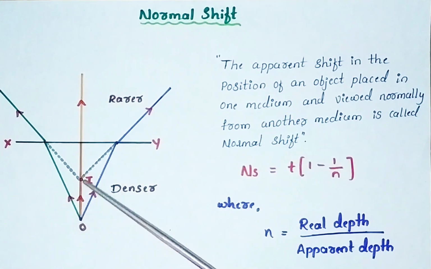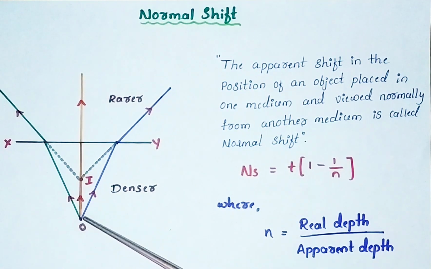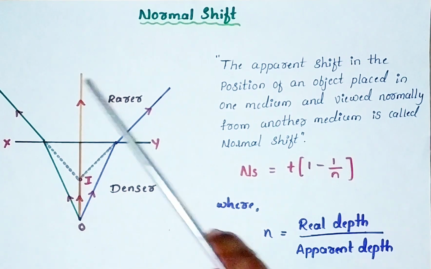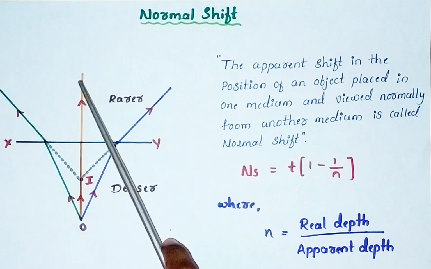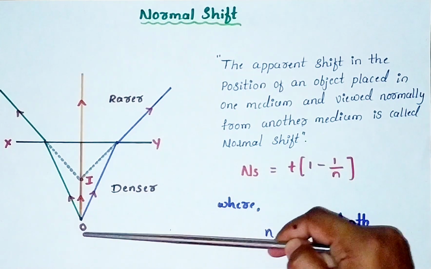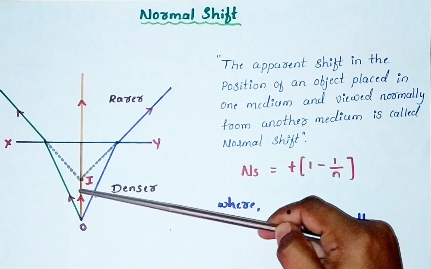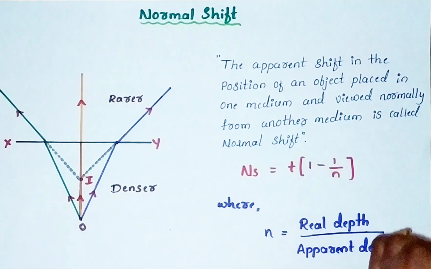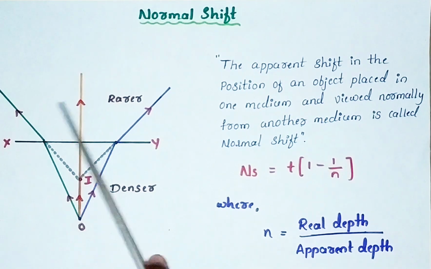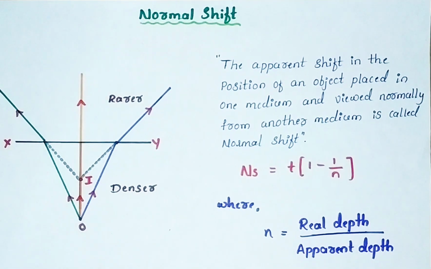The person has to observe this object from the other medium normally, then it appears to be shifted. So this is called normal shift. So what is normal shift? The apparent shift in the position of an object in one medium and viewed normally from another medium. This is called normal shift.